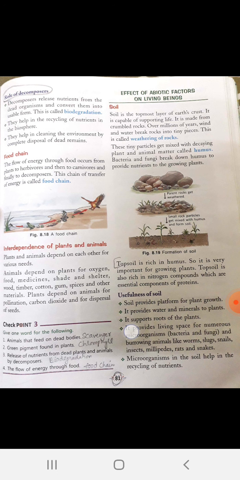Topsoil is rich in humus, so it is very important for growing plants. Topsoil is also rich in nitrogenous compounds, which are an essential component of protein. Protein is important for the growth of plants.